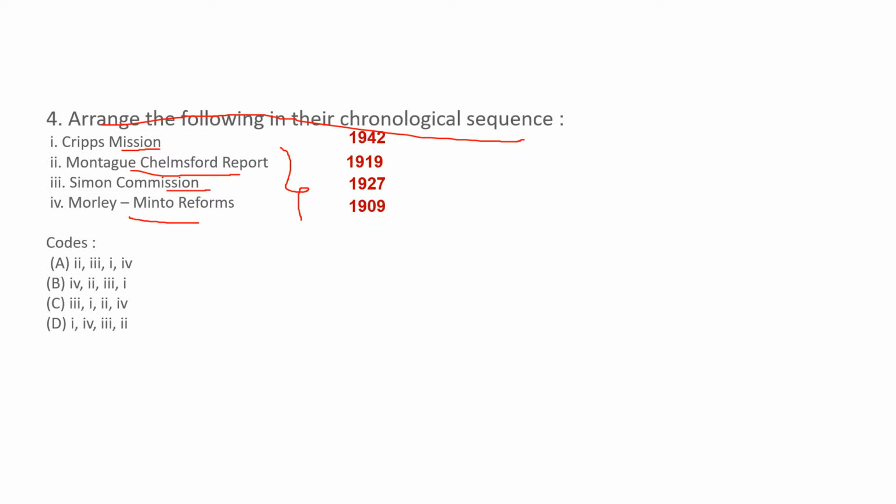So what is the correct sequence now? The correct sequence is 4, 2, 3, 1. So what is the correct option here? The correct option is option B.